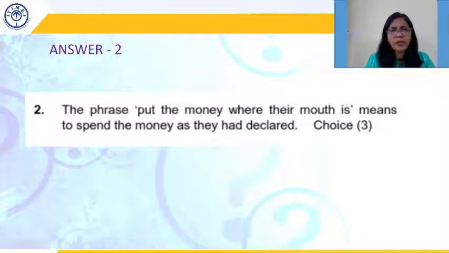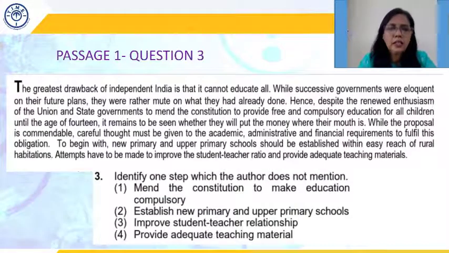It means to spend the money where they had declared. The third question asks you to identify one step which the author does not mention. One, mend the constitution to make education compulsory.